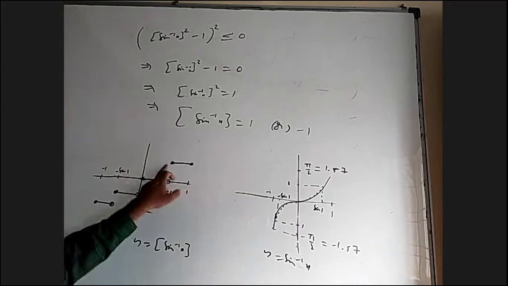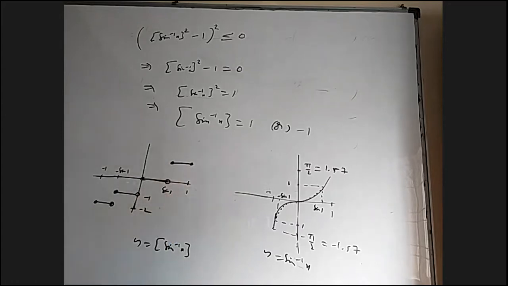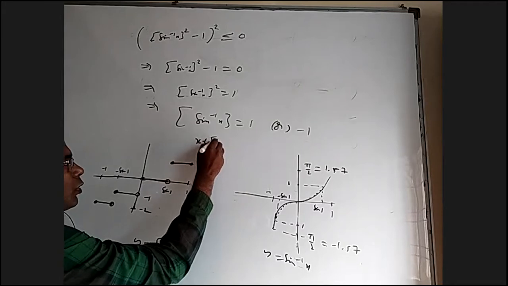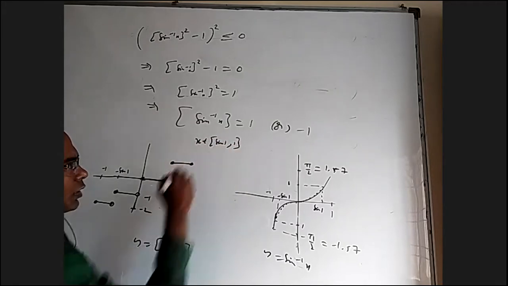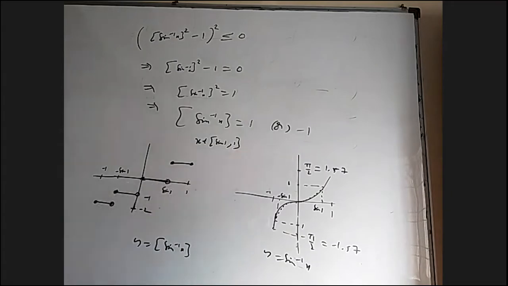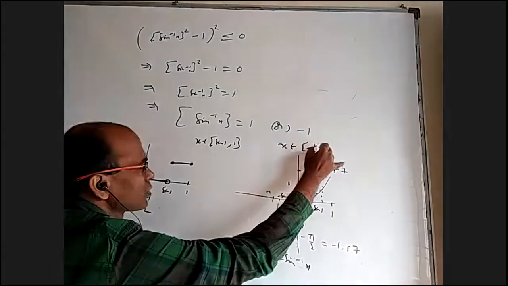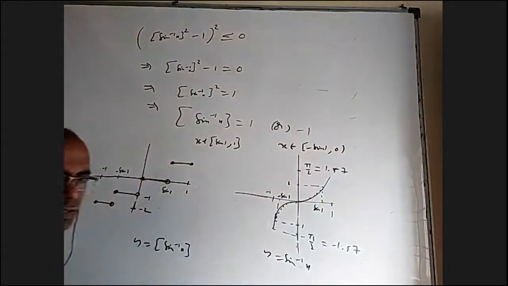It will be 1 for all these values between sine 1 and 1. So this part will give you x belongs to the closed interval sine 1 to 1. When it will be -1, these values are from minus sine 1 to open 0. So this will give you x belongs to closed interval minus sine 1, open interval 0.